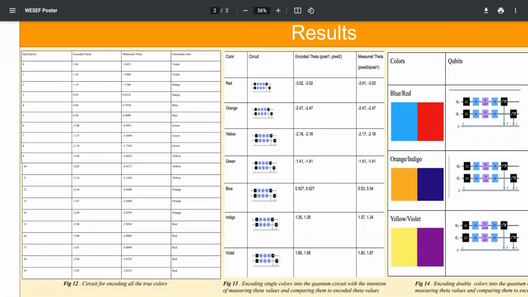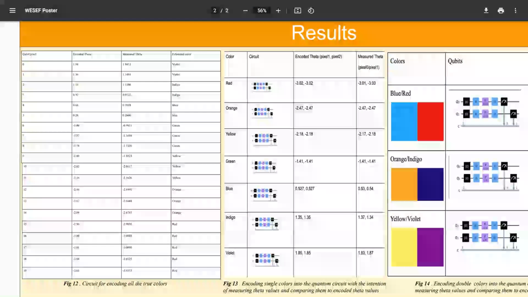You can also use these theta values to estimate colors. For example, 1.94 to 1.36 would be a good range of where you'd find the color violet, while 1.14 to 0.01092 would be a good range of where you'd find indigo.